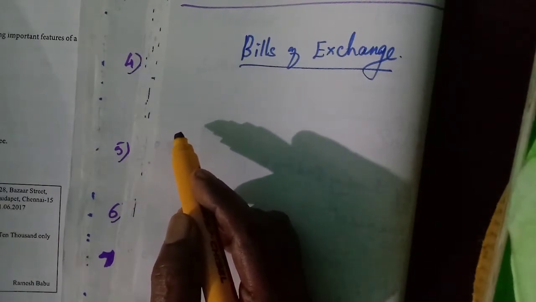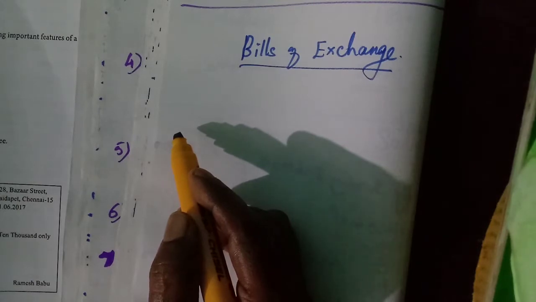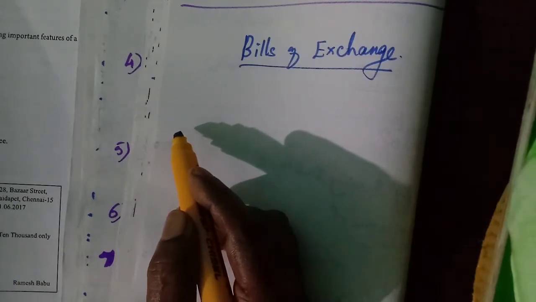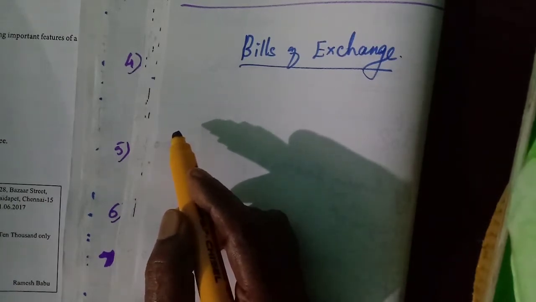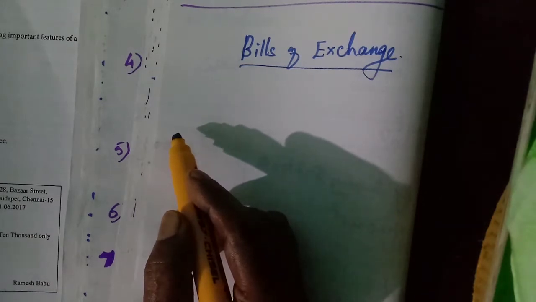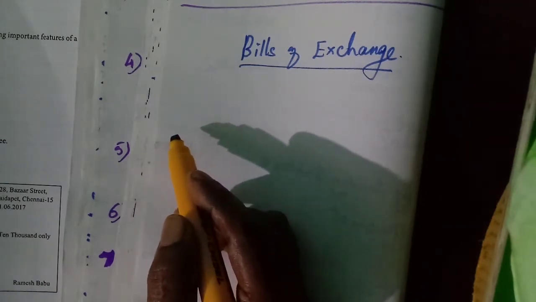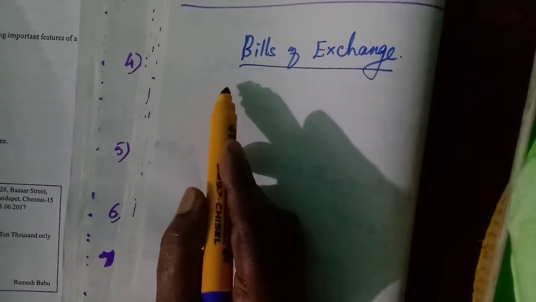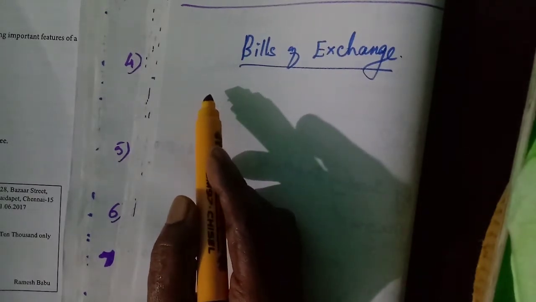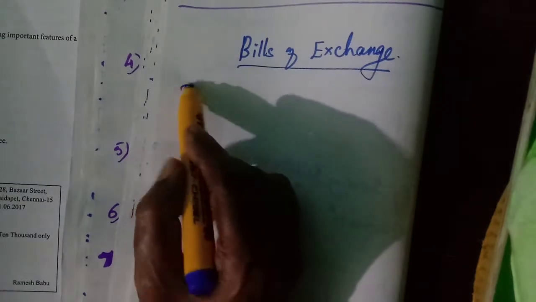The amount will be written and the time period also will be written. So when he will repay that amount, if he has accepted that he will pay the amount written on the bill of exchange, then the seller can discount that bill in his bank and he can get the cash immediately from the bank. That is discounting, that we will learn one by one. Now I have explained the meaning. Now I will explain the definition of bill of exchange.